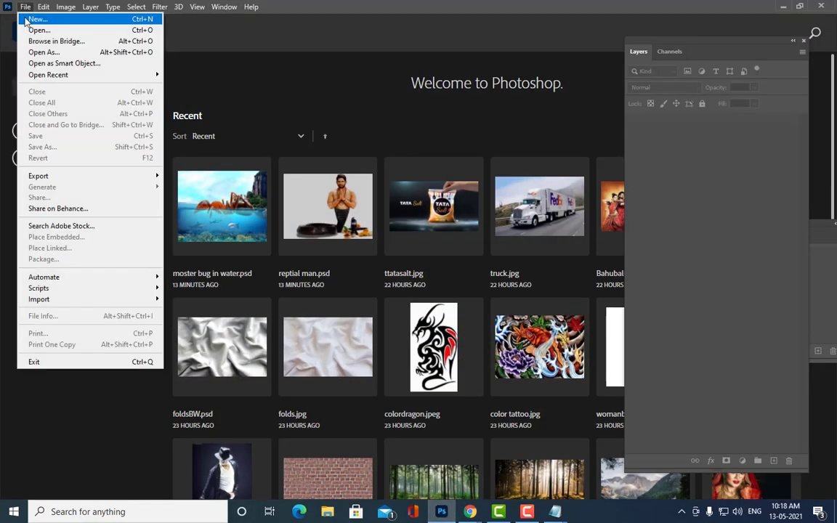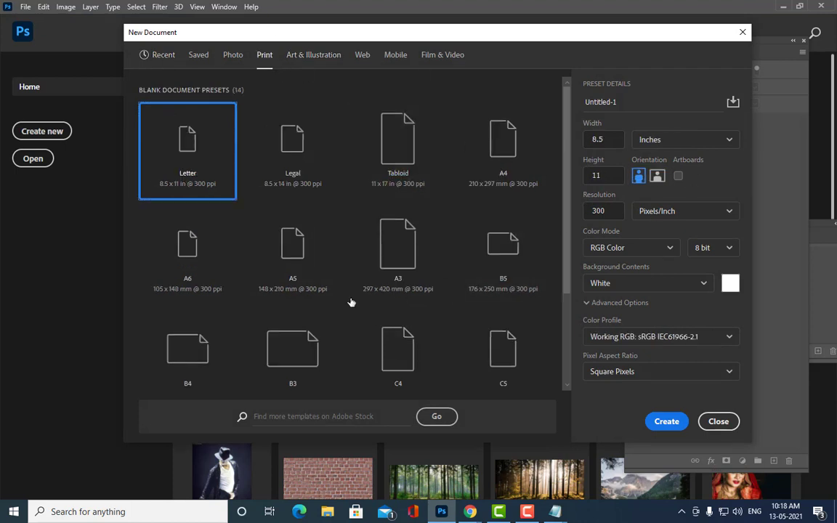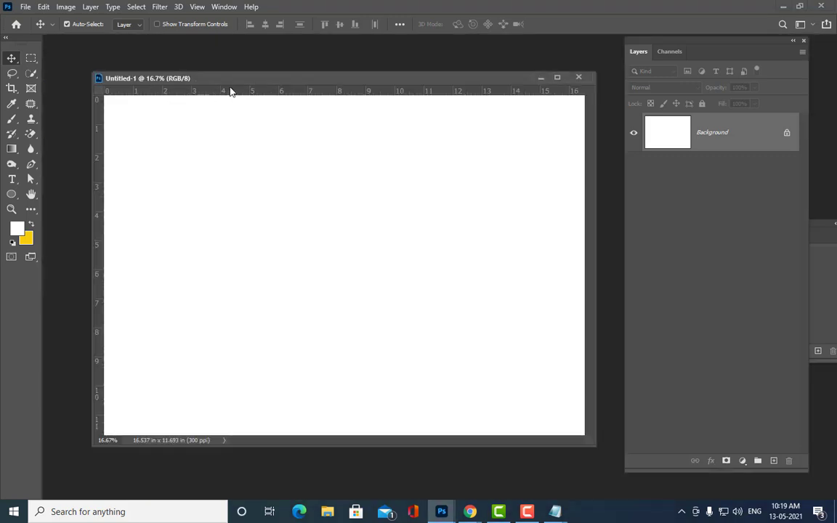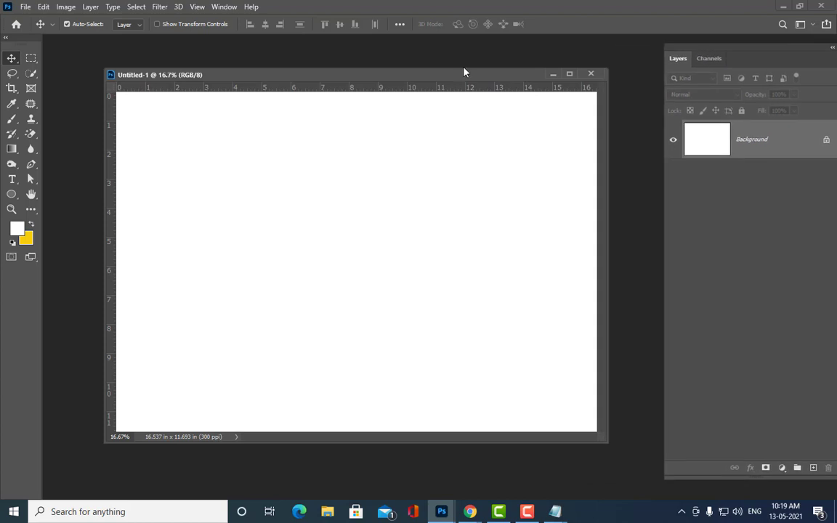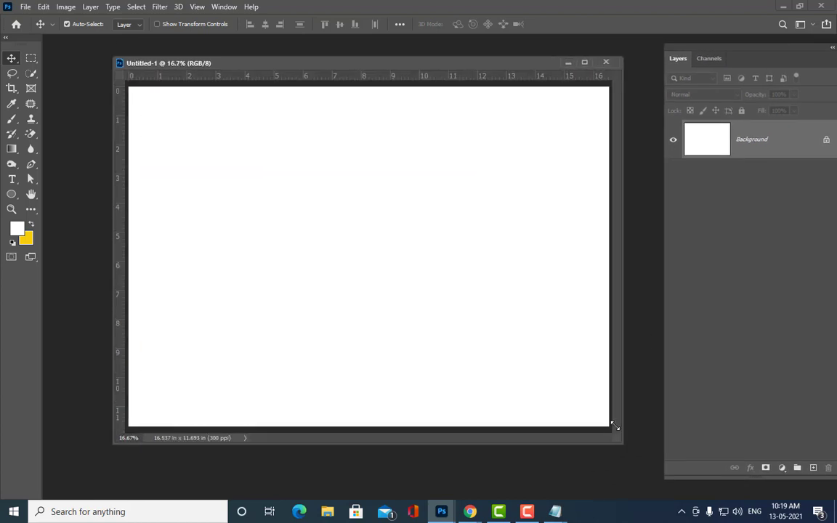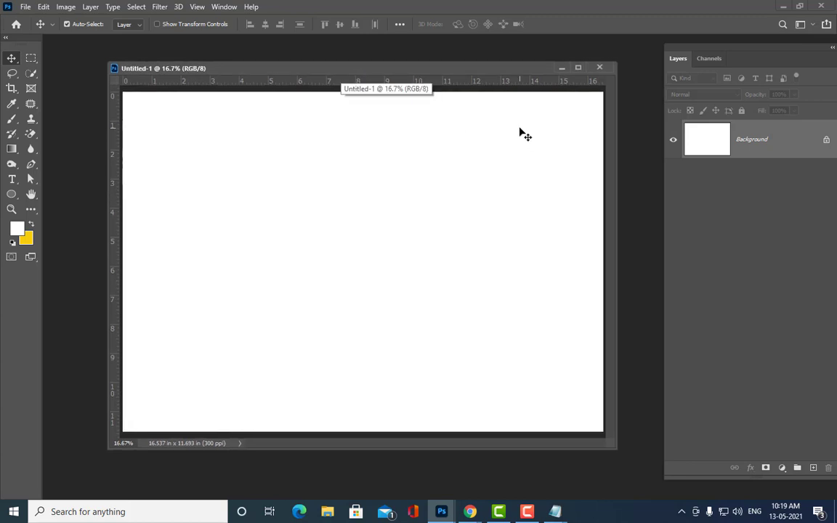So first thing is, I'm going to take an A3 size landscape document, and now I am going to start with the design. The first thing we have to do is decide what type of matte painting we are doing. I am going to create an old castle. Castle means what? Kota.